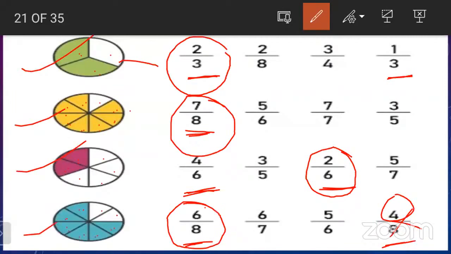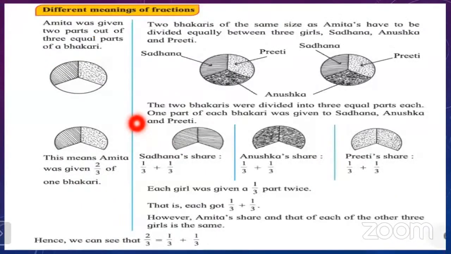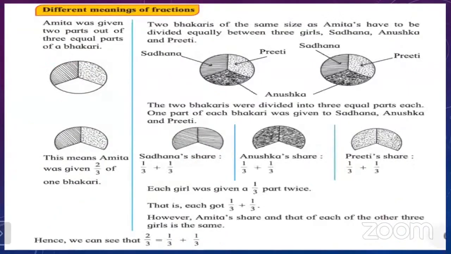Okay, children. So here we have to see, in the given figure, how many total parts the figure is divided into, and then how many parts are taken out of those parts. That is what we have learned from this. Okay. Now look at here. Different meanings of fractions. We have learned some more about fractions, but here look at the different meanings of the fraction. Here is one example and this is another example.